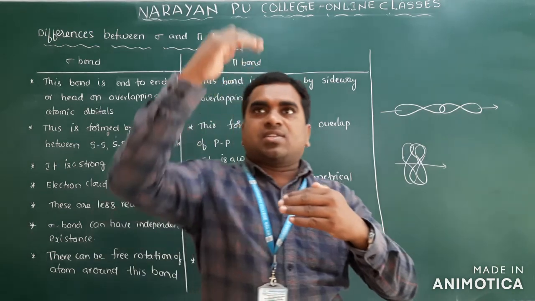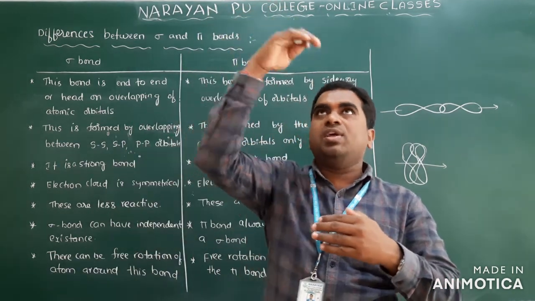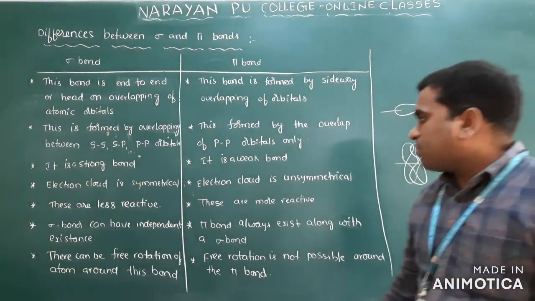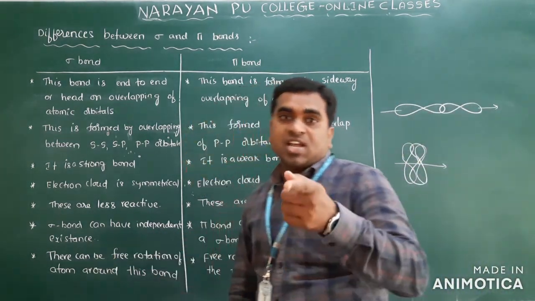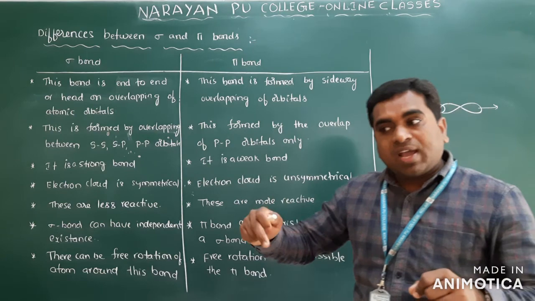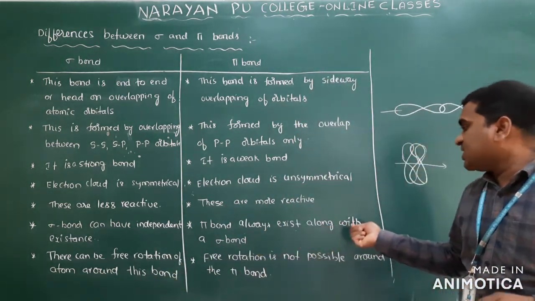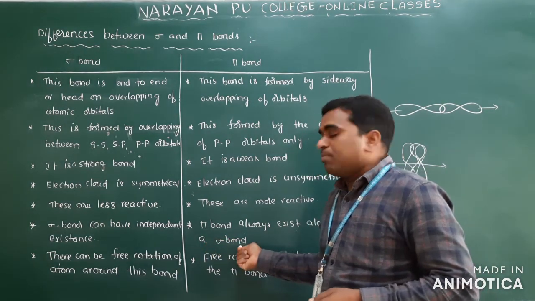Why? Because when a pi bond is formed, the electron cloud is above and below the plane. Clear about this? And the sigma bond has independent existence. I already mentioned, a sigma bond alone can exist independently, and a pi bond always exists along with a sigma bond.